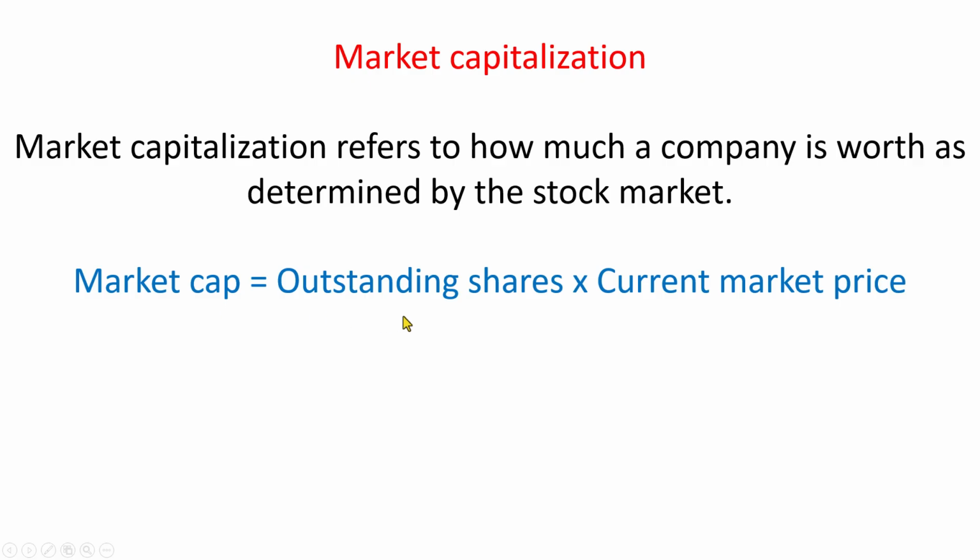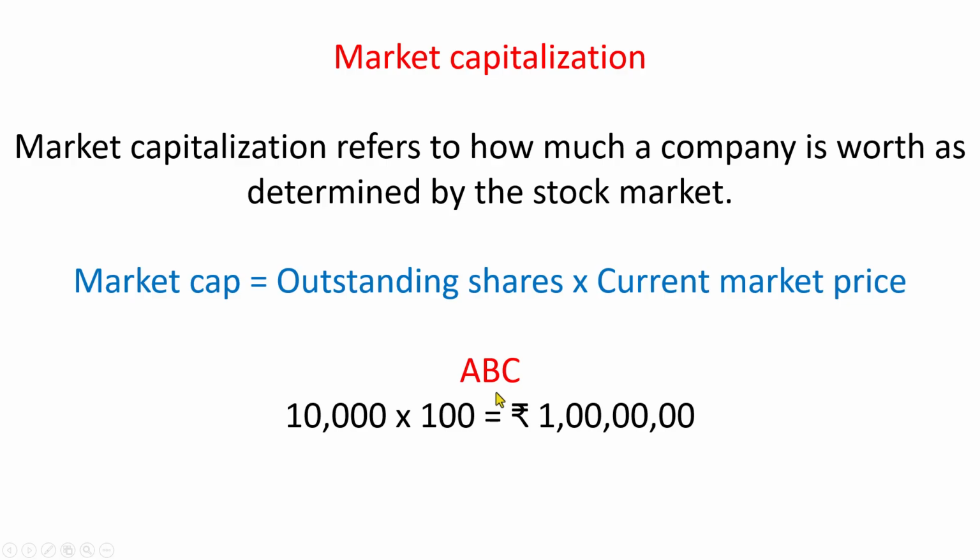Let me take an example. Let us say that there is a company by the name ABC. Company ABC has 10,000 outstanding shares.